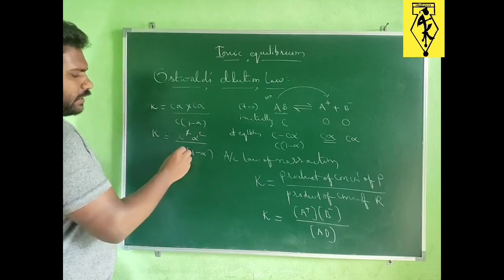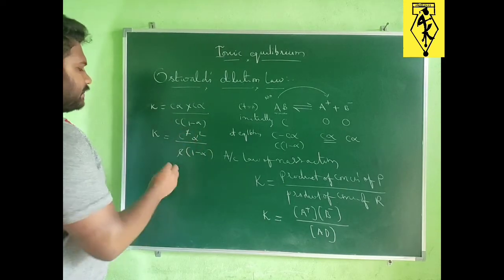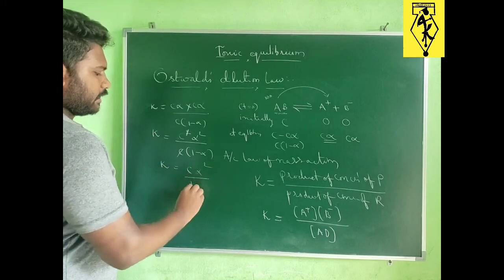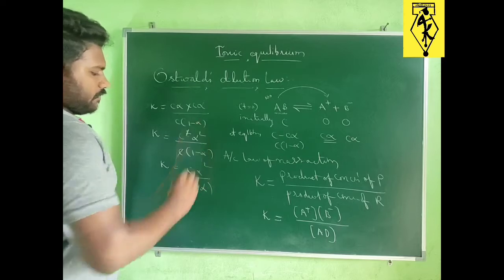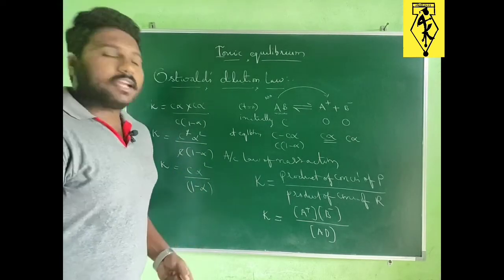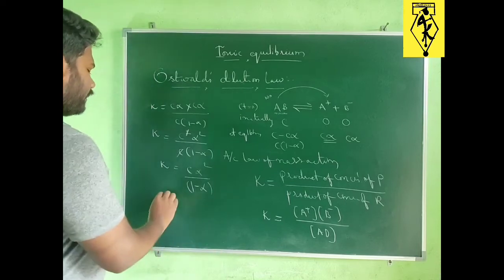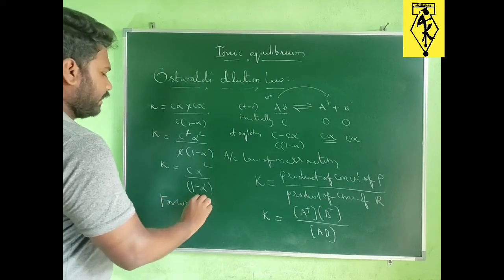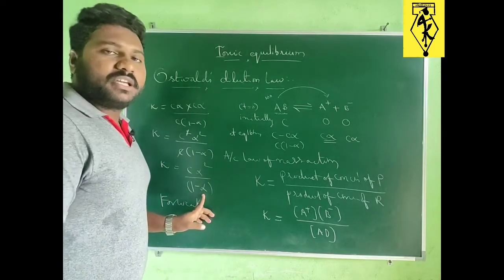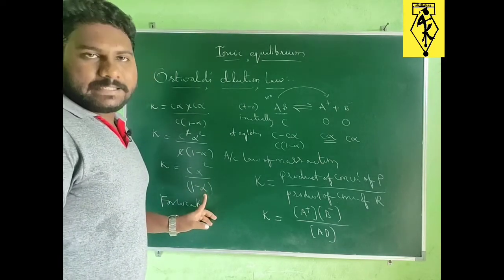Here C square and C get cancelled, and we get C alpha square divided by 1 minus alpha. Here, for any weak electrolyte, I already discussed that the degree of dissociation is very, very small.